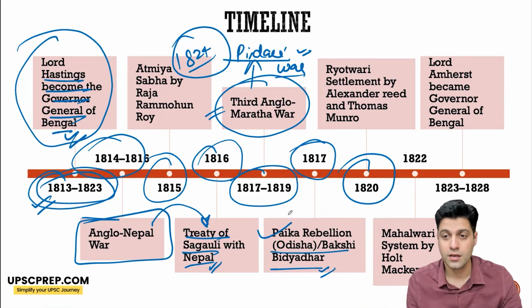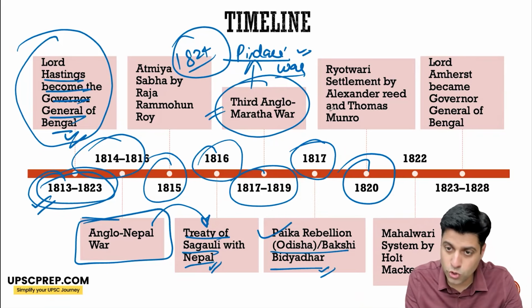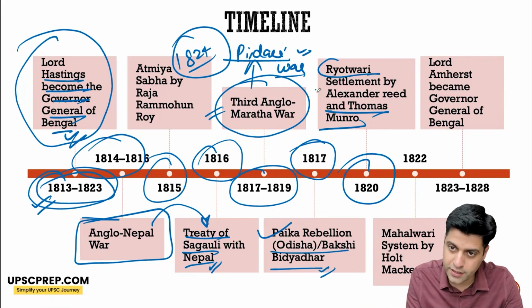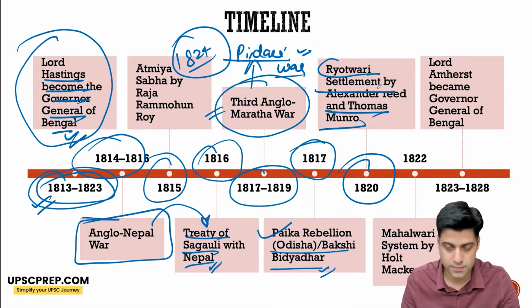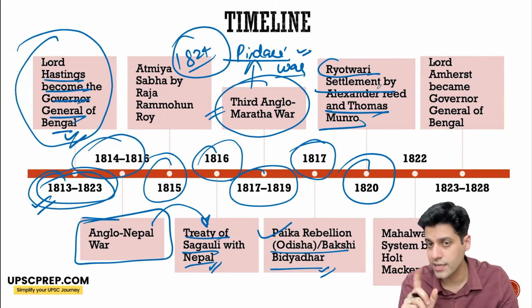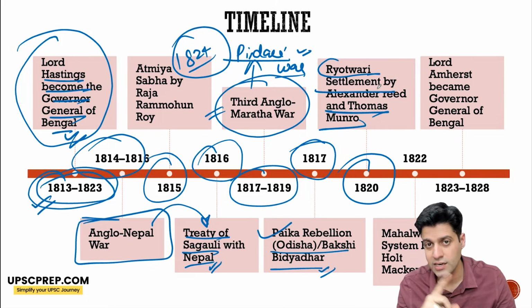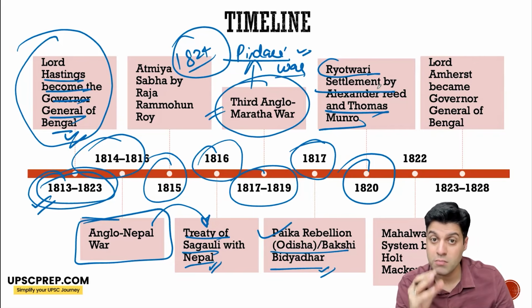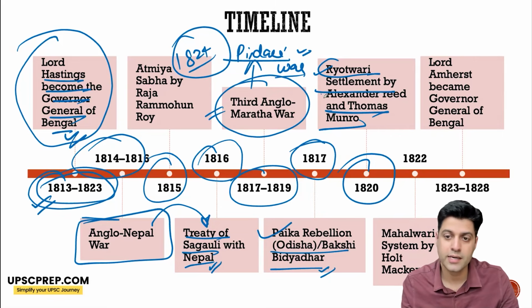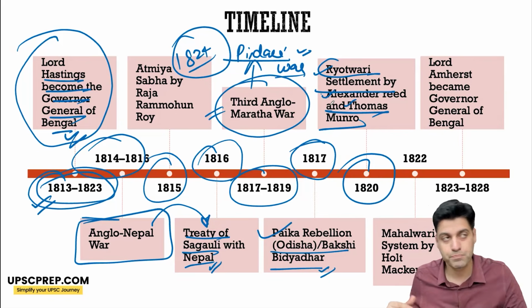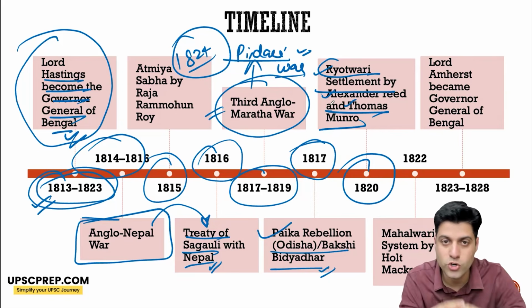1820, Thomas Munro implemented Ryotwadi settlement. Thomas Munro was the governor of Madras. Now, why have I not read Alexander Reed? Alexander Reed in the 1790s experimented with this system in particular areas, and basically the Ryotwadi system is considered to be implemented by Alexander Reed and Thomas Munro, not at the same time, but it's basically their joint contribution.